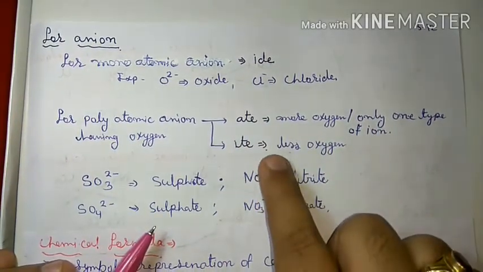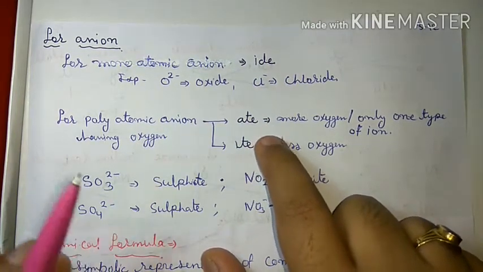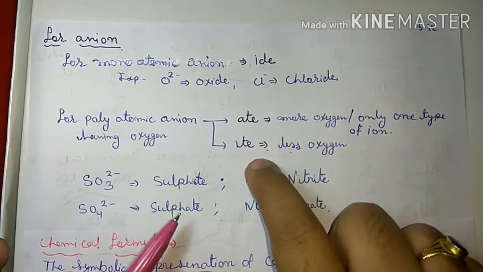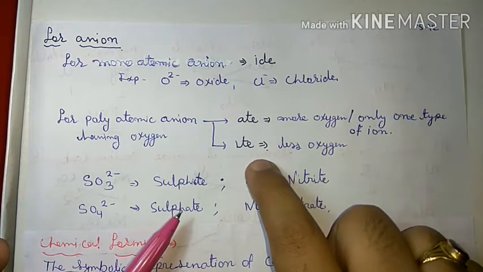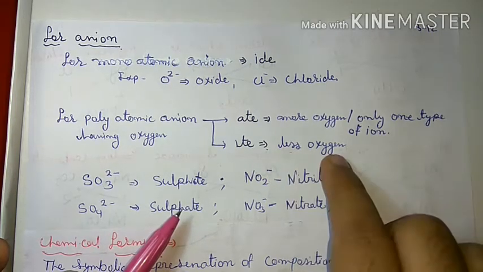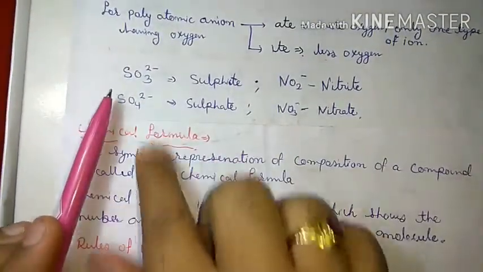But if there are two, that means one has higher oxygen and one has less oxygen, then the less oxygen containing ion is named by ite. Okay, to understand it, let us consider the example.